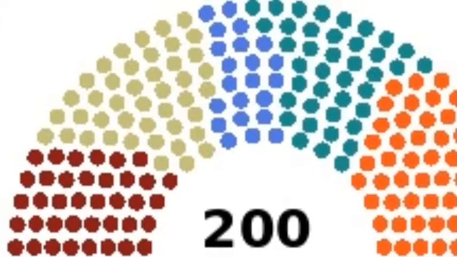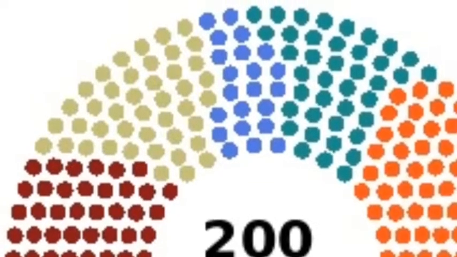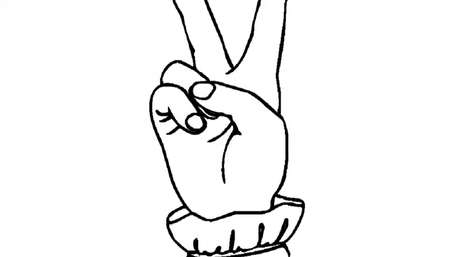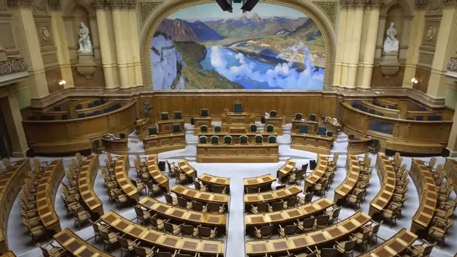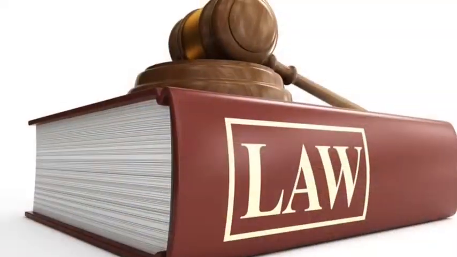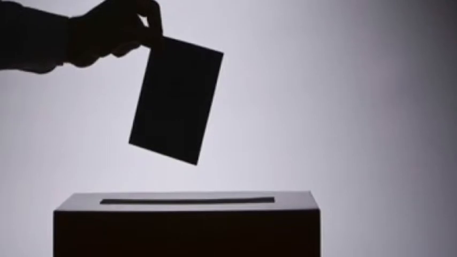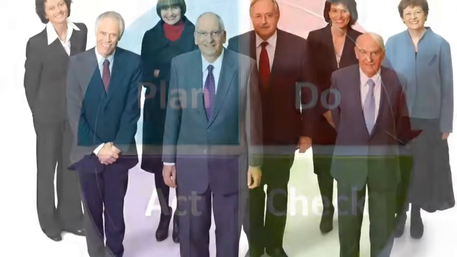The first one is the National Council, with 200 members elected by proportional representation of the cantons. The second one is the Council of States, with 46 members, or 2 per canton. Members of both chambers are elected for a 4-year term. There is a focus on referendums, with a mandatory referendum for constitutional change. The people can also submit demands by means of the popular initiative.